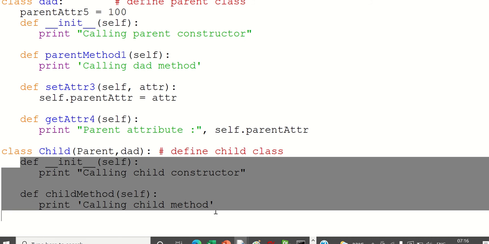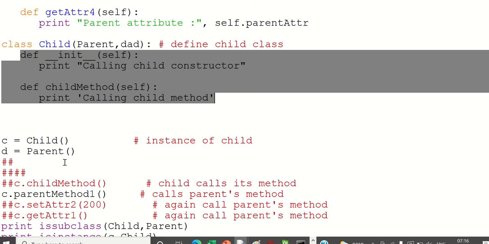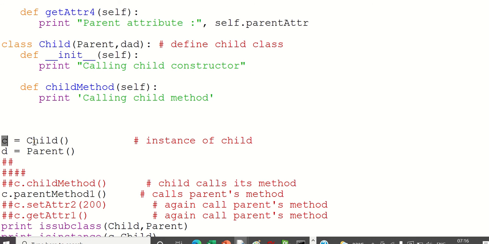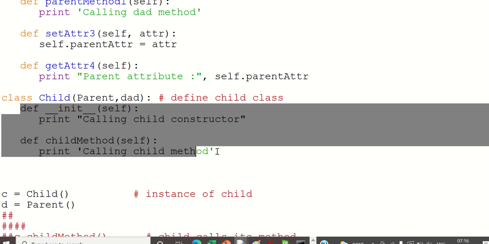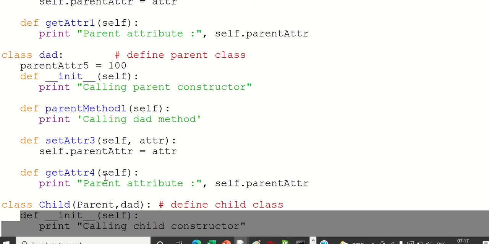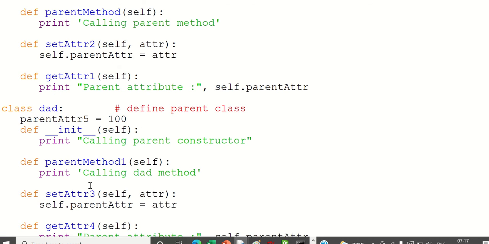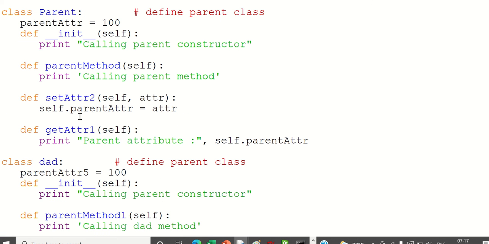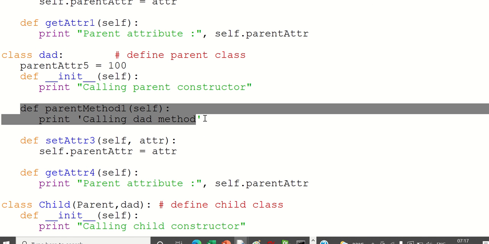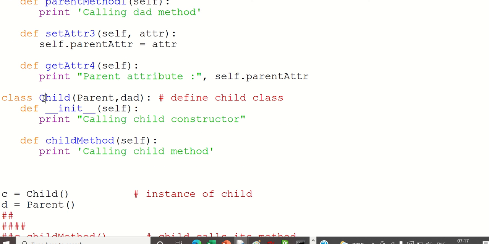Whatever is there inside doesn't matter. When you create an object C for the child class, this object will have access to its own function, its father's function and its mother's function. Both the functions it has access to. For example, C.parent_method1 is that method which is present. So when a child is inheriting, this is the way we can inherit things.